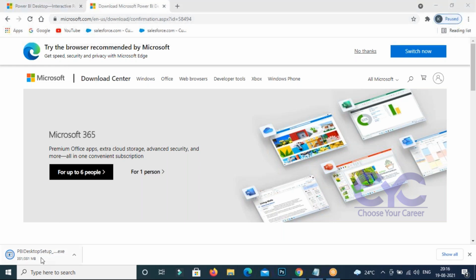Okay, it is downloaded here. You can see that it is downloaded. Now you can double click on it directly, not a problem. Or you can go to the downloads and check it there. If you double click on it, it's going to open. After that, select and go to next and finish. It will take 5 to 7 minutes to install. It will take some time, and it's already going on here.